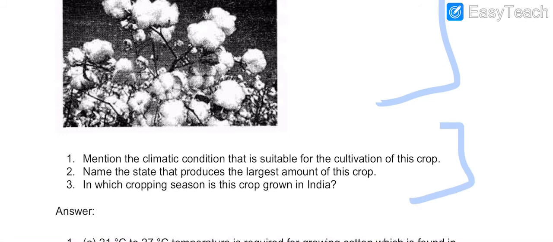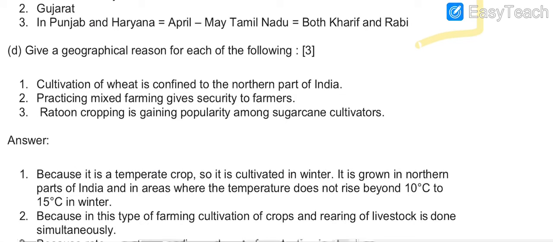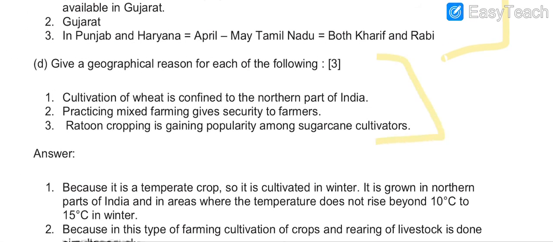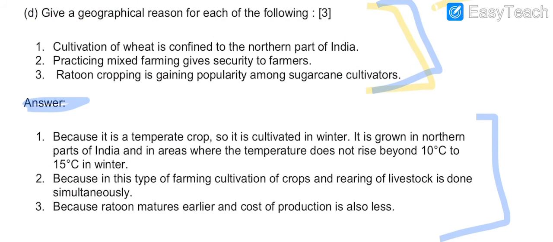Related to this picture, these are the questions given over here and these are the answers. From here to here are the answers. This picture relates to cotton. Question number D is this. Answers start from here. These are the answers of D part.